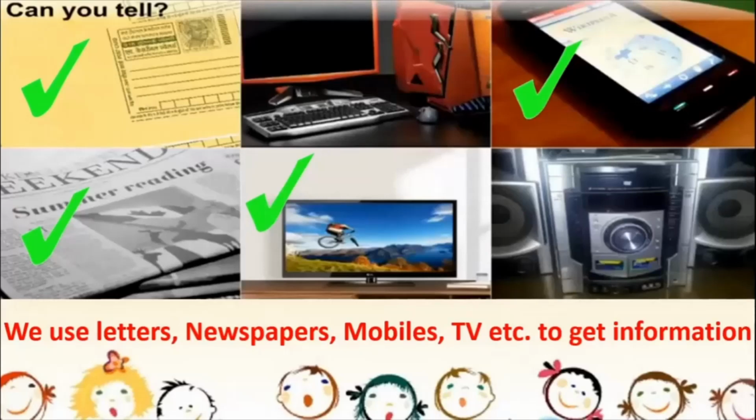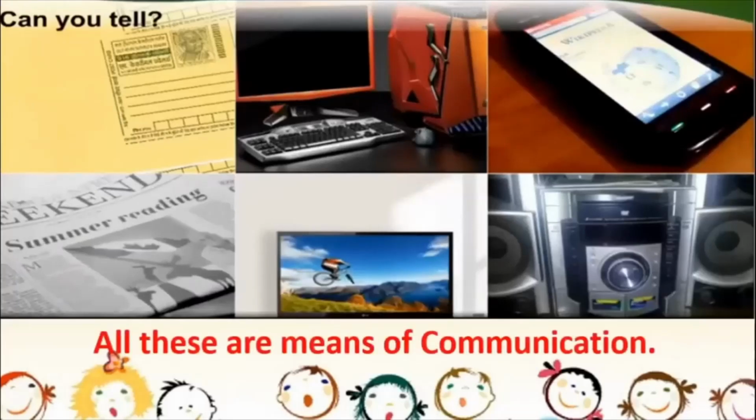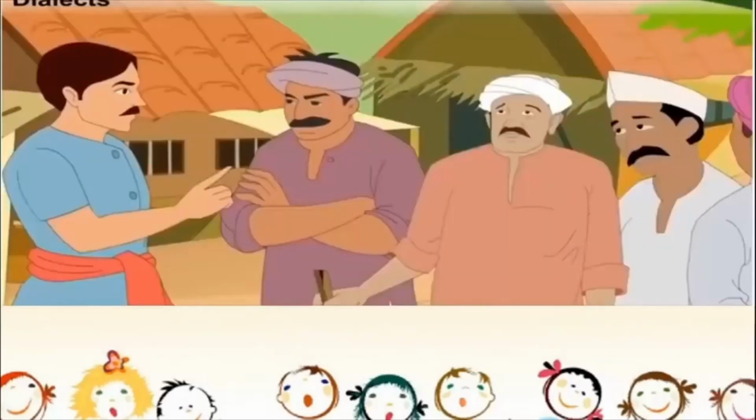When we go from one place to another, it is called transport. But when information or news goes from one place to another, it is called communication. Okay, transport and communication. So there are so many things. Can you see? All these are called means of communication. The letter, the newspaper, the TV, the radio, everything. These are all means of communication.